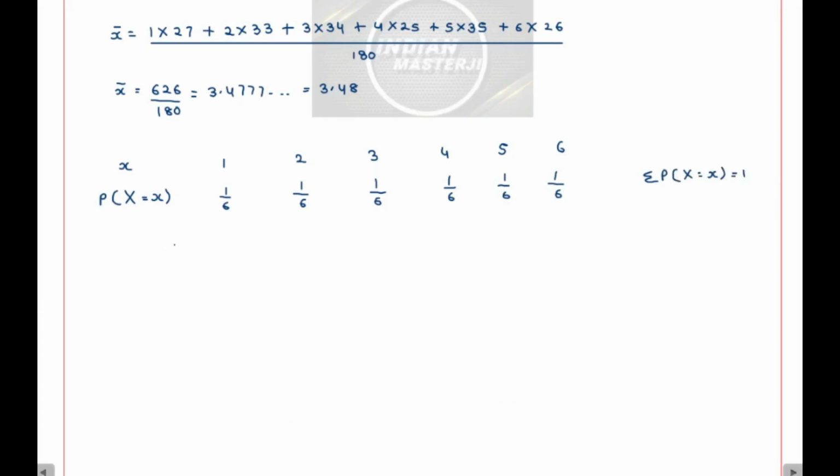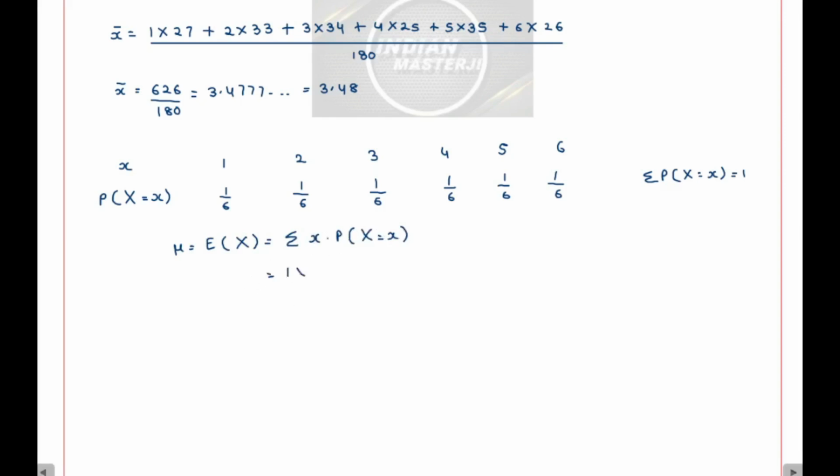Let's try to find out the expected value of the mean. So what is the expected value here? Mu will be equal to, we write it as mu or E of x. This will be equal to the summation of x into the probability of the random variable capital X taking this small value x. So I will have to find the summation of all these products.